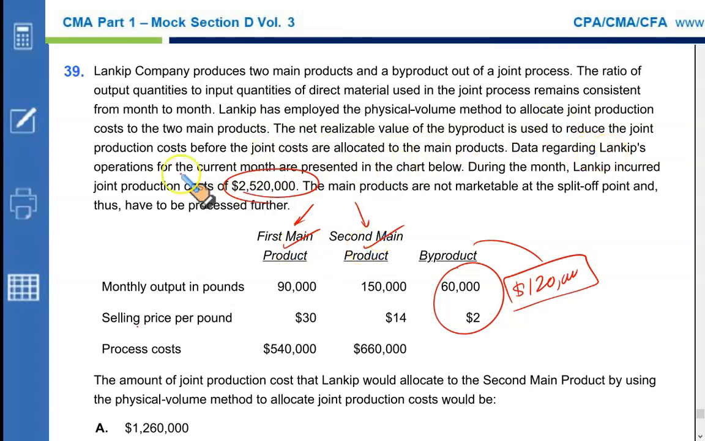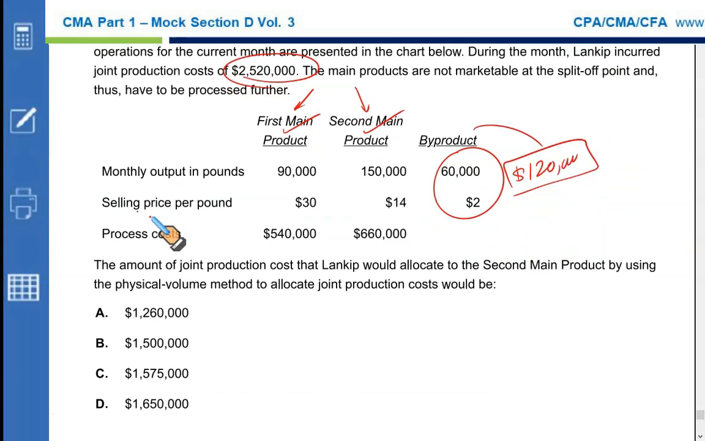Data regarding Lankip's operations for the current month are presented in the chart below. During the month, Lankip incurred joint production cost of 2.52 million. The main products are not marketable at the split-off point and thus have to be processed further. The amount of joint production cost that Lankip would allocate to the second main product by using the physical volume method to allocate joint production cost would be.